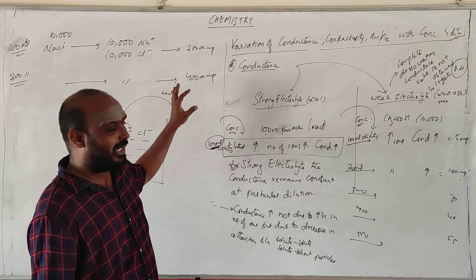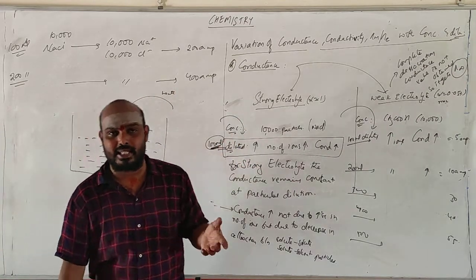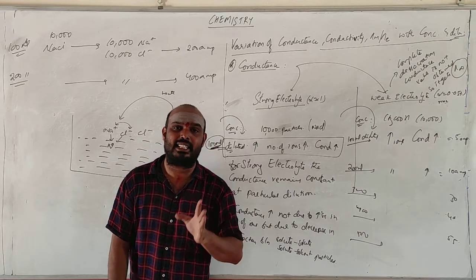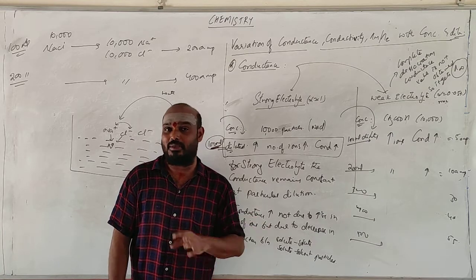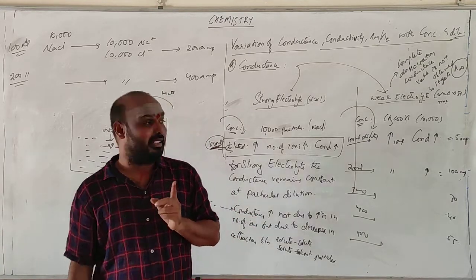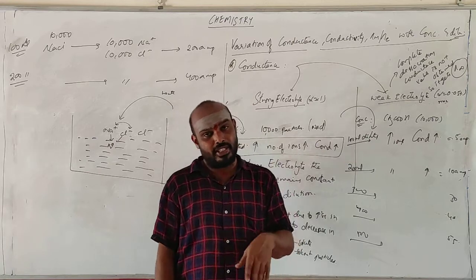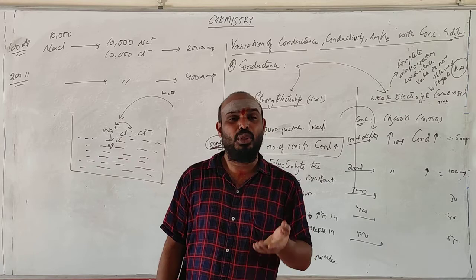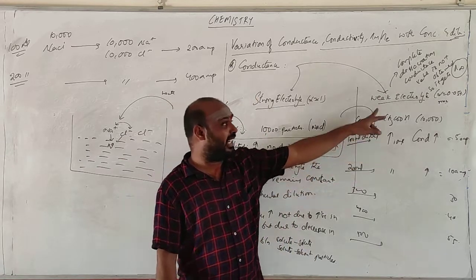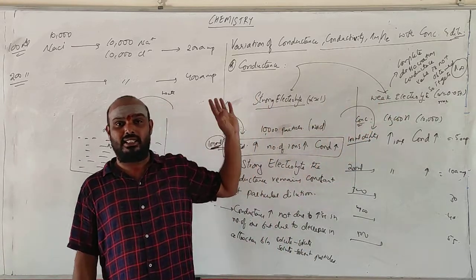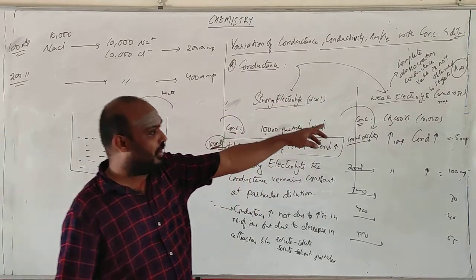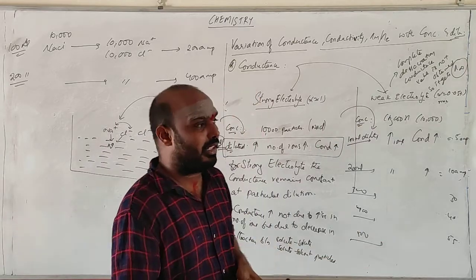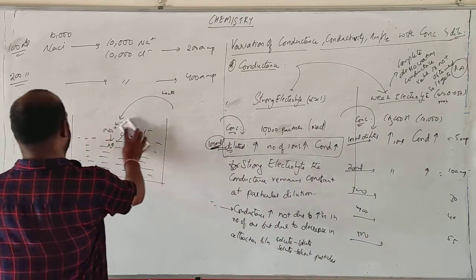So one condition to remember here, for strong electrolyte, as the dilution increases, conductance increases due to the decrease in the attraction between the solvent particles, but not due to the increase in the number of ions. But for the weak electrolyte, if you increase the dilution, the conductance increases due to the increase in the number of ions. For weak electrolyte, it is correct. For strong electrolyte, it is not correct. Here if you add water, dissociation increases, so conductance increases. This is the effect of dilution on conductance, right?